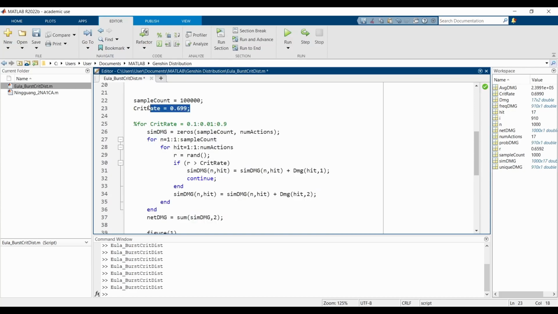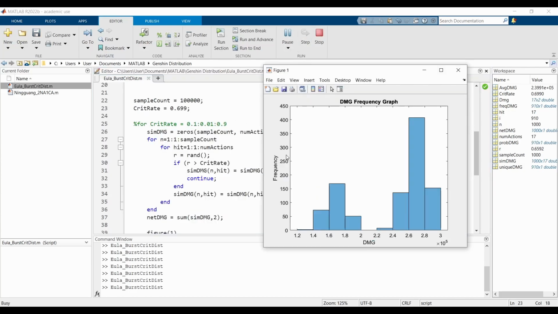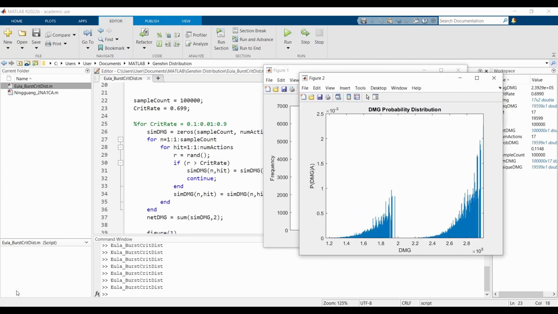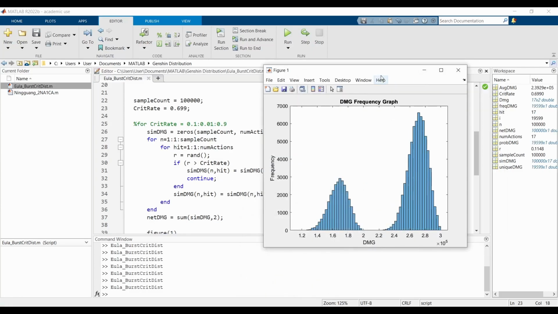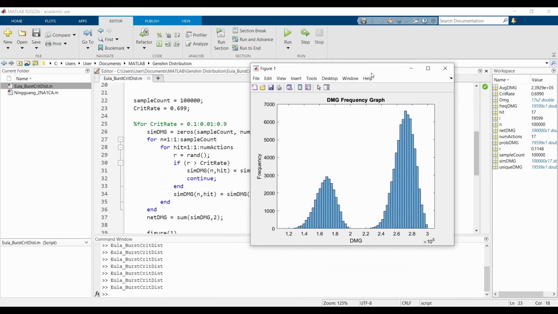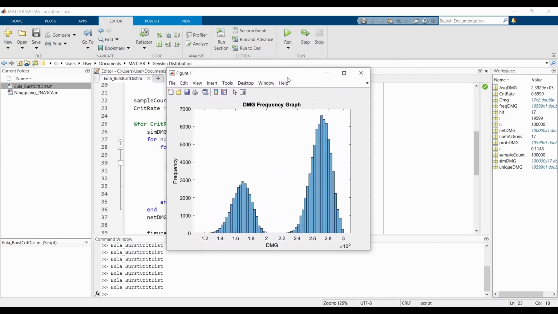We're going through this rotation 100,000 times, and keep in mind the crit rate here. So yeah, let's do it. Might take a while, it's busy. Oh, we have a probability distribution, and hey, this is starting to look interesting.